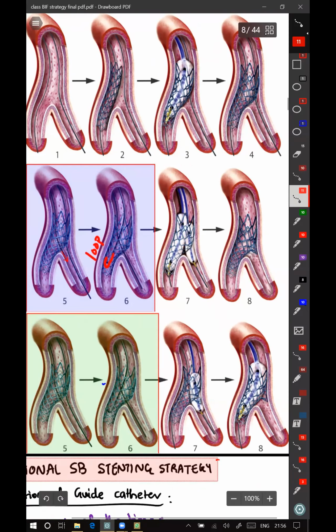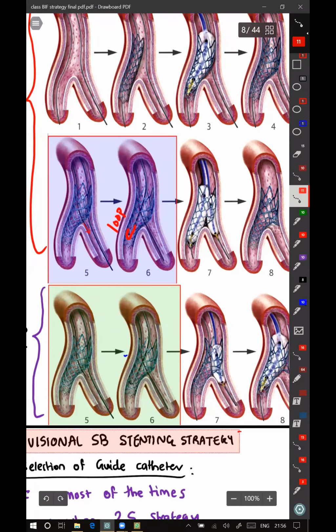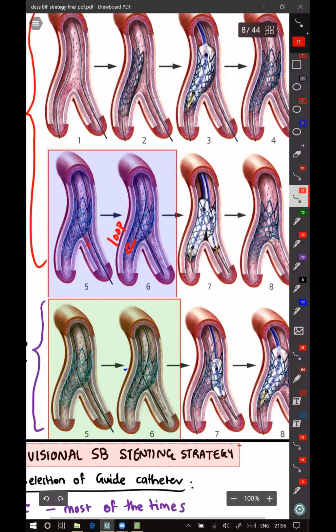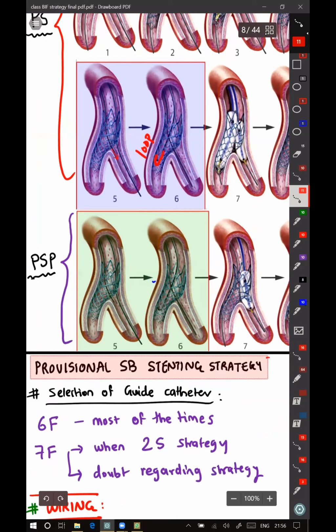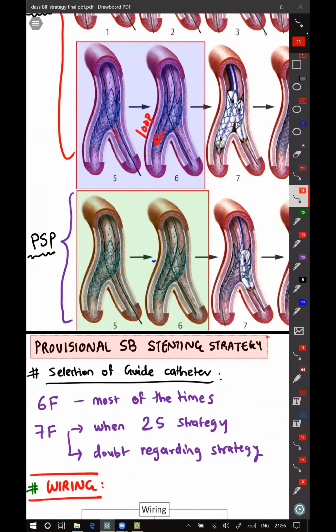This POT balloon size is according to the stent of the main branch, no? I'll tell everything about it. Okay, fine, to size that balloon also. I'm just coming to it so that you know. I'm going to come to each and every step of it now. Okay, fine. So in that I'll explain everything.